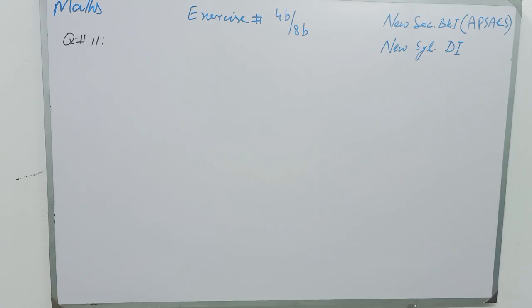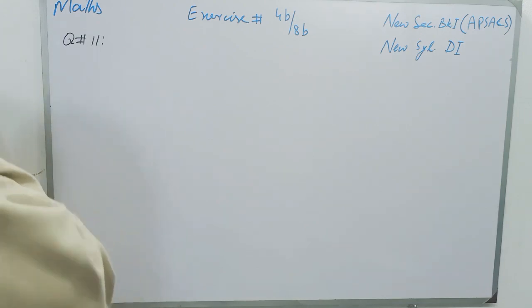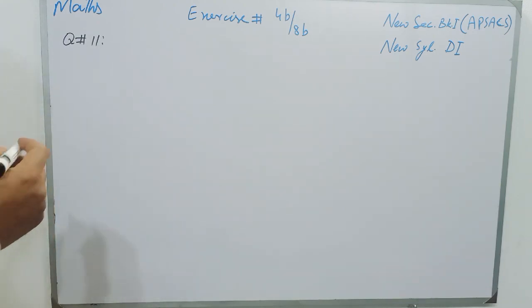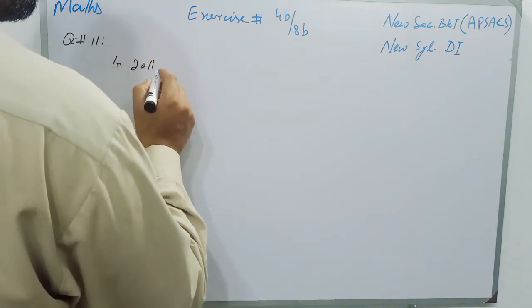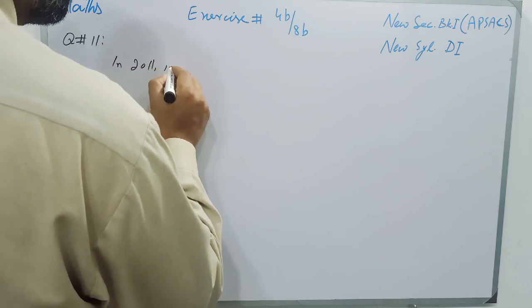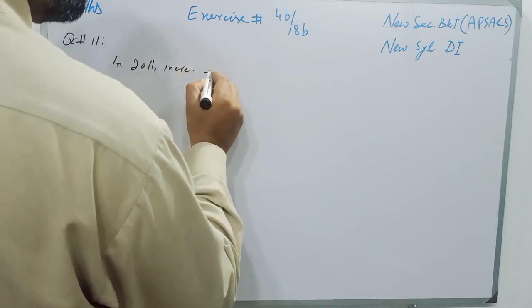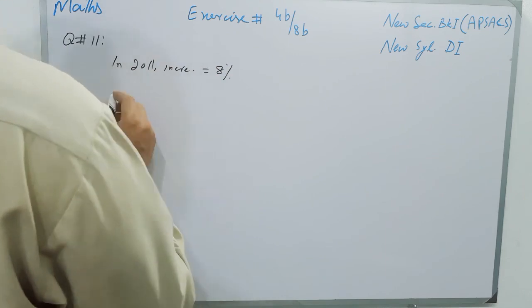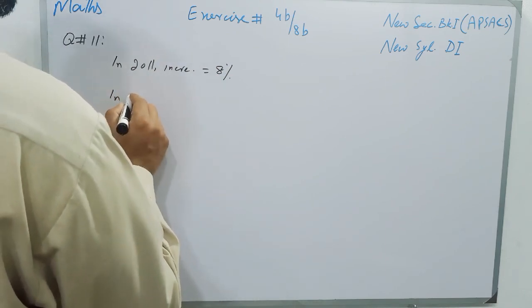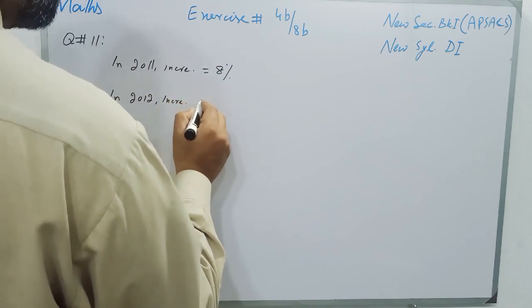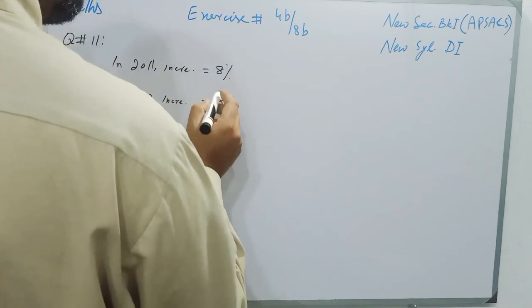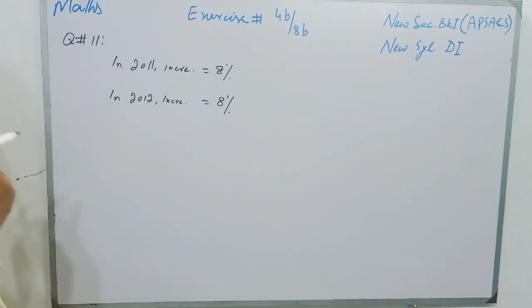Students, question number 11. In 2011, a train carried 8% more passengers than in 2010. In 2011, the increase in passengers is equal to 8%. And students, in 2012, again there is an increase of 8% over the numbers in 2011.